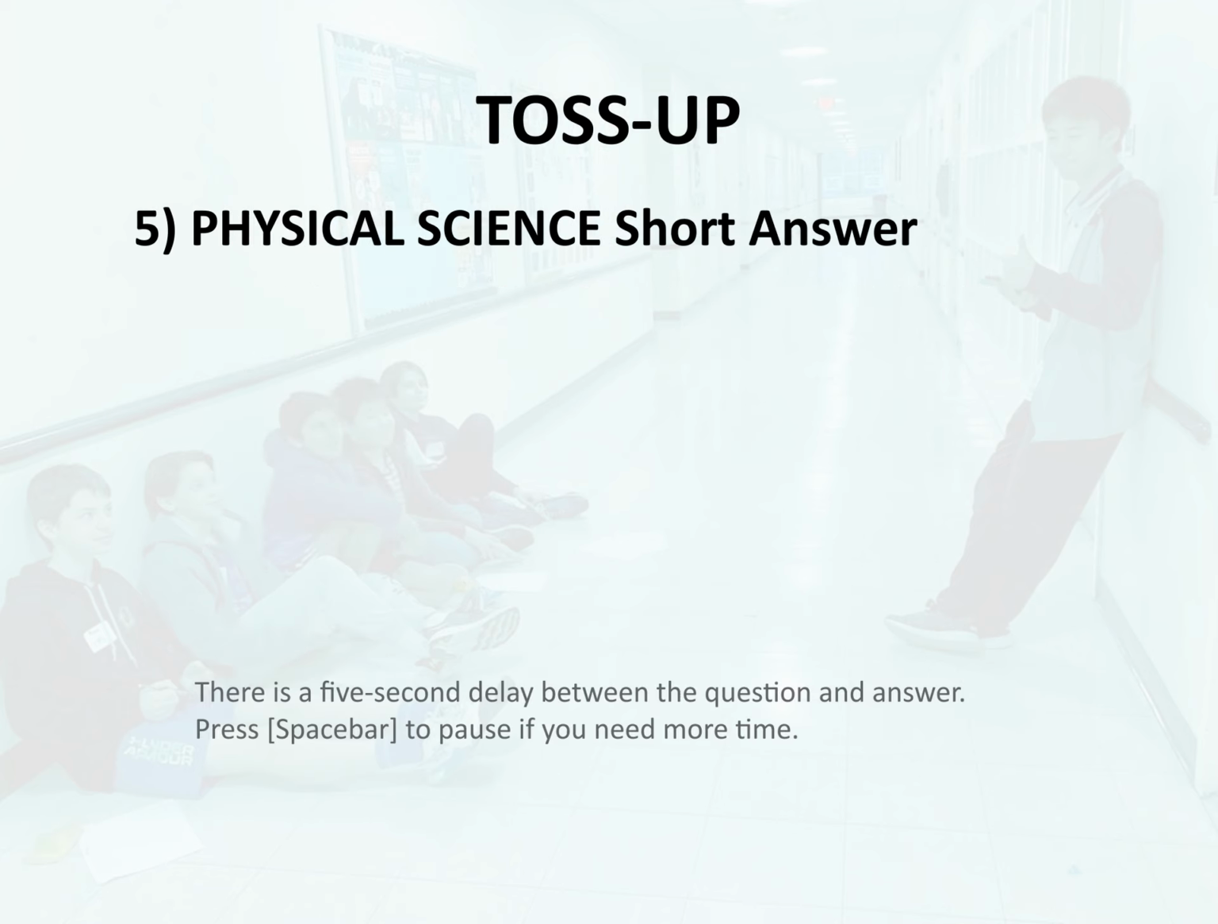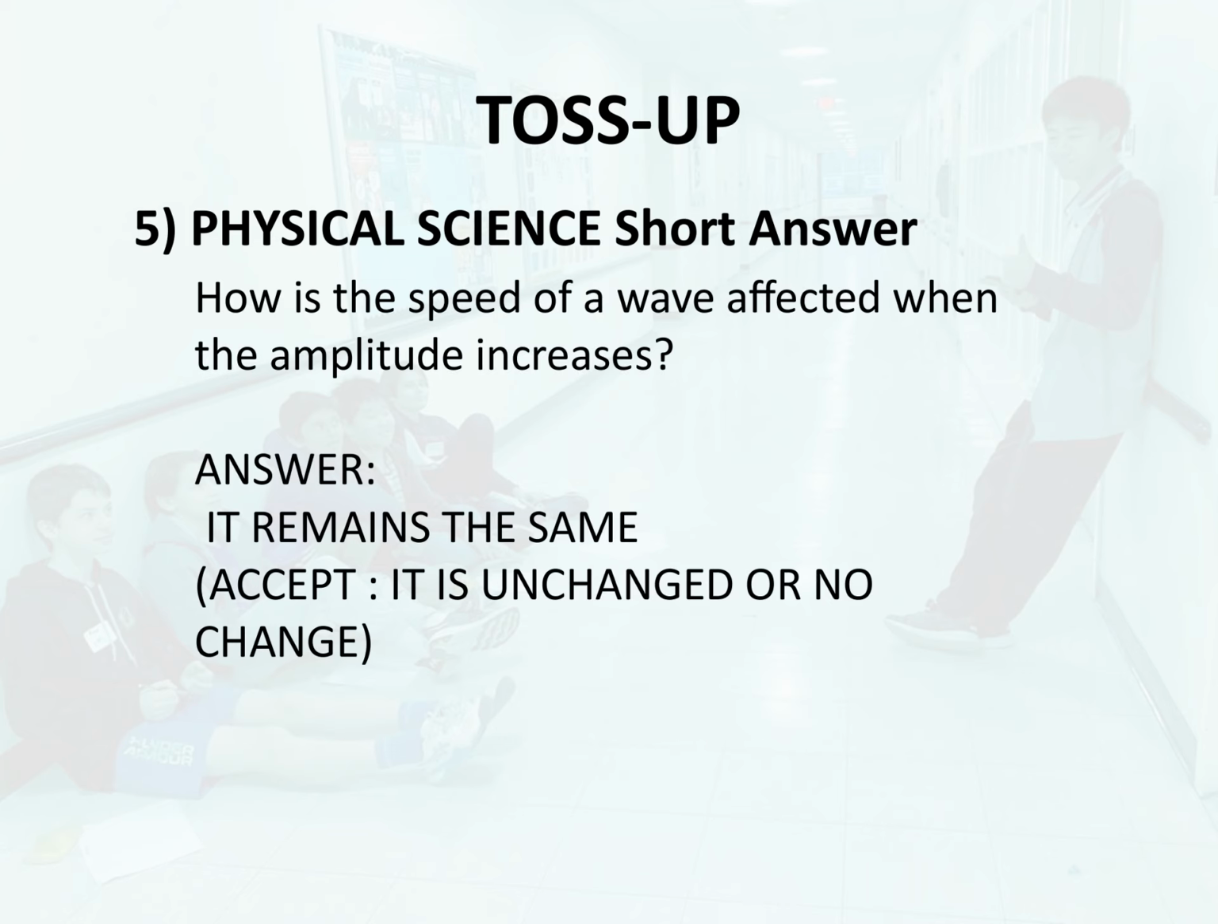Toss-up 5. Physical science. Short answer. How is the speed of a wave affected when the amplitude increases? Answer. It remains the same.